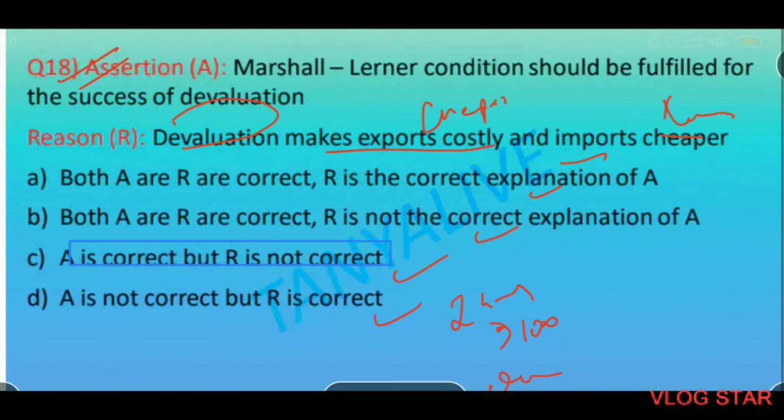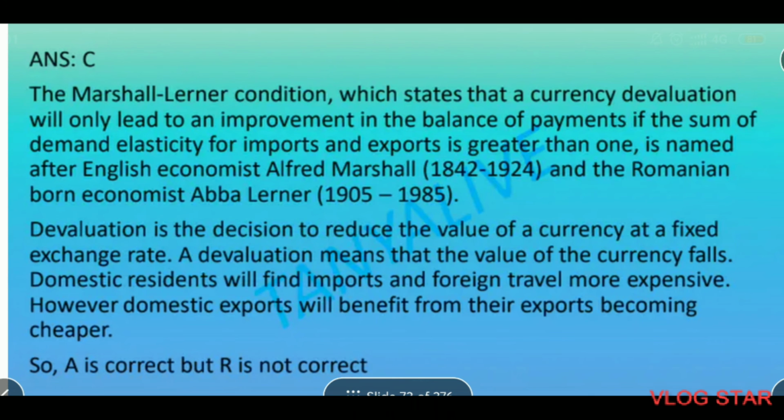Next is assertion reason. Assertion: Marshall-Lerner condition should be fulfilled for the success of devaluation. Reason: devaluation makes exports costly and imports cheaper. Assertion is correct, but the reason is not correct. Since devaluation reduces the value of the currency, exports do not become costly, exports become cheaper, whereas the imports